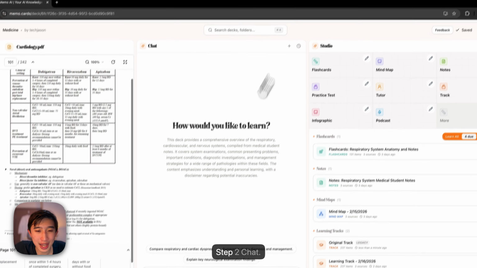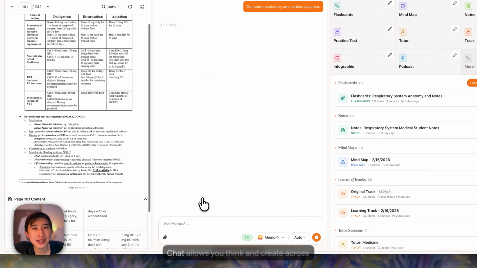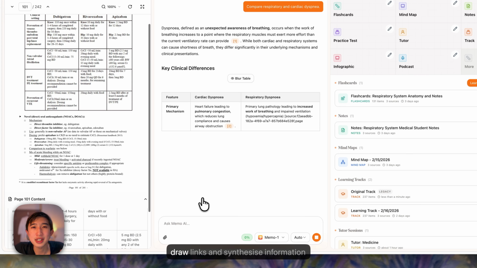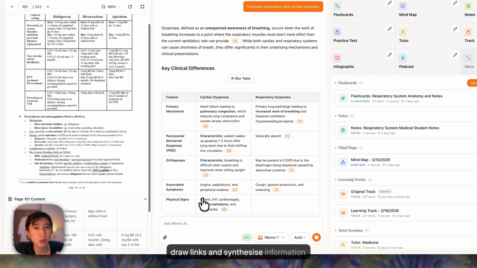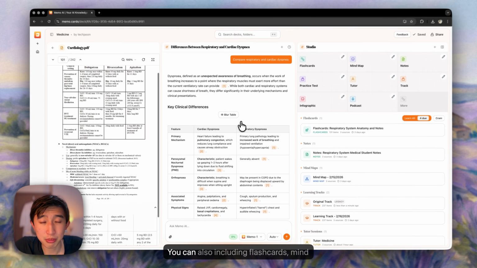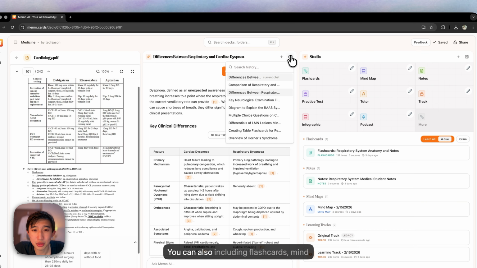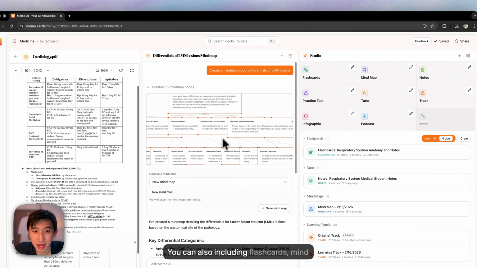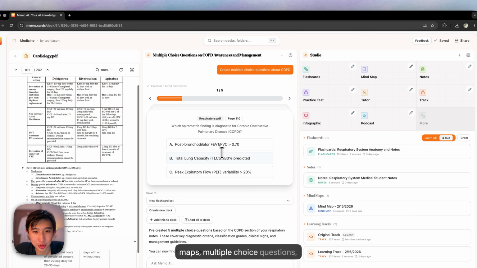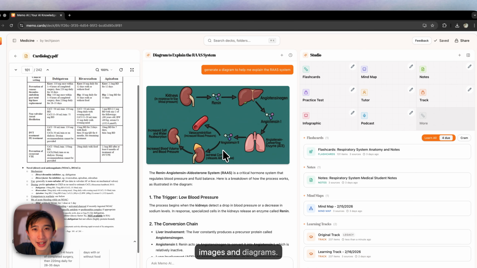Step 2 is chat. Chat allows you to think and create across all your sources at once. You can ask questions, compare ideas, draw links, and synthesize information across all your docs in one place. You can also generate outputs directly in chat, including flashcards, mind maps, multiple choice questions, images, and diagrams.